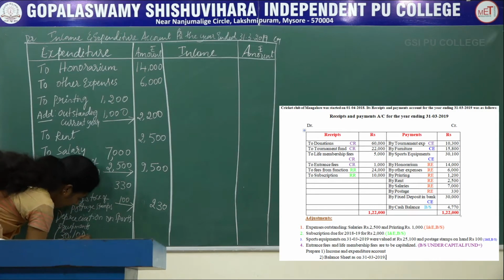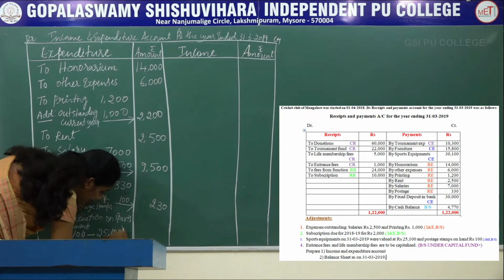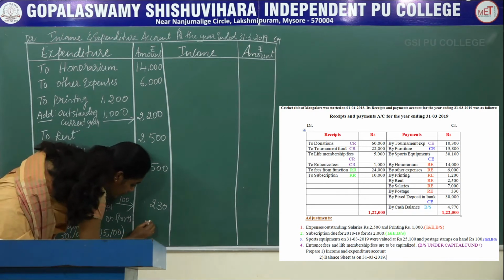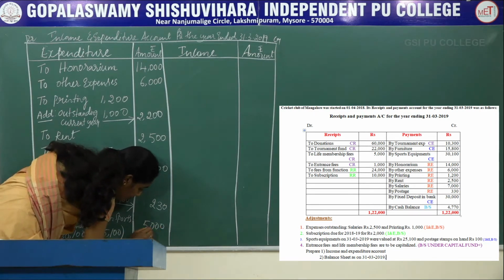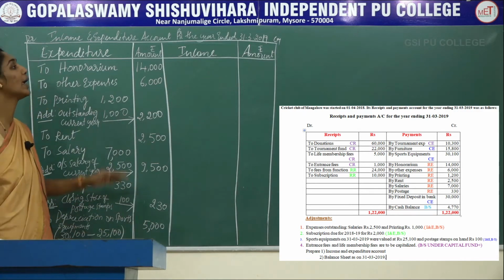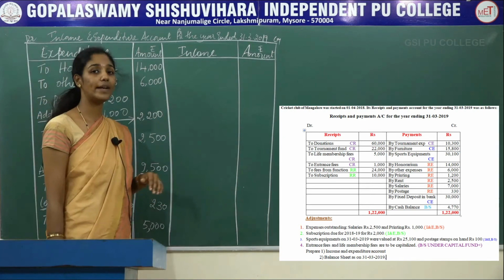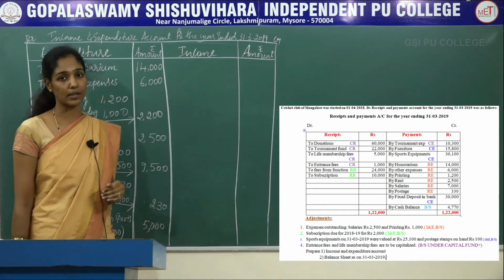So that is 30,100 minus 25,100. It comes to 5,000. So this difference amount will be considered as depreciation of the accounting year 31st-3-2019. So now let's move on to the credit side of income and expenditure account.